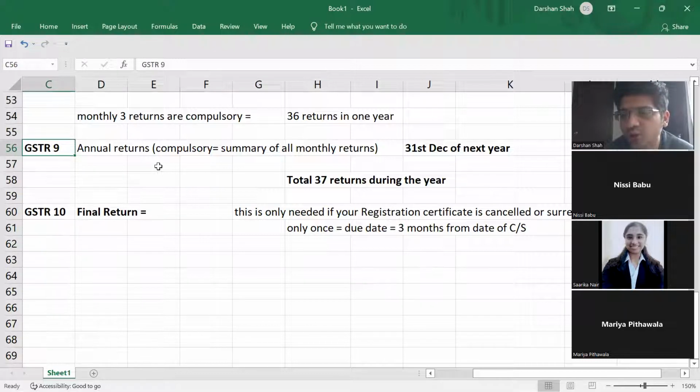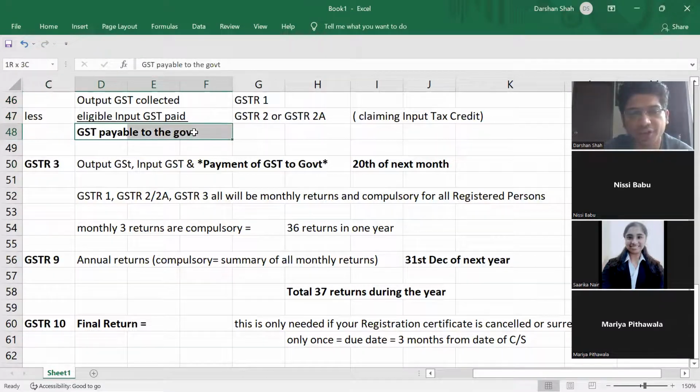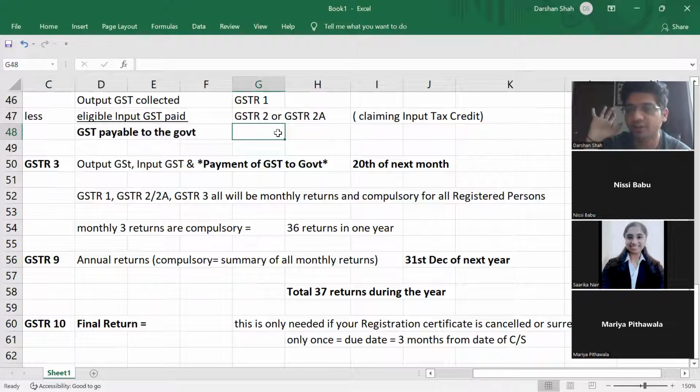And when will you actually get the refund from the government? Only when you close the business. Otherwise, it will just keep on getting carried forward and set off. If you are payable in that particular month, you will have to pay. If the GST payable comes positive, you'll have to pay it every month.